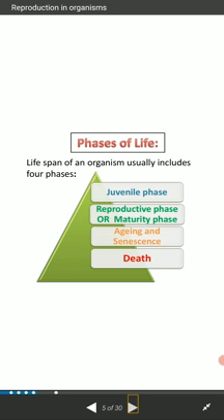The first is the juvenile phase, the second is the maturity phase or reproductive phase, the third is aging and senescence, and the last is death.